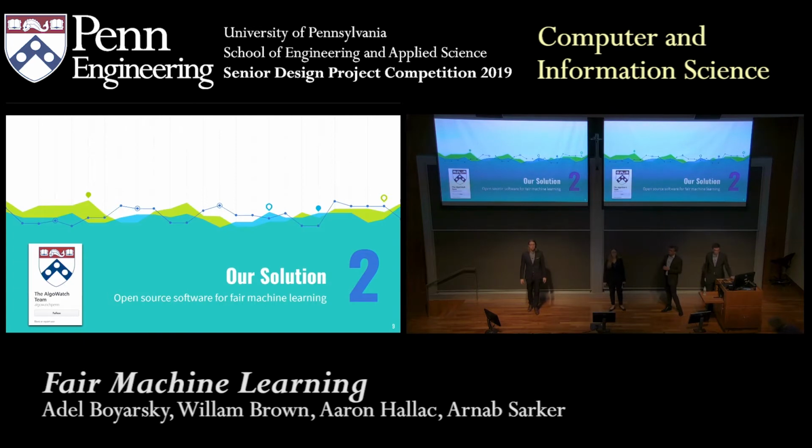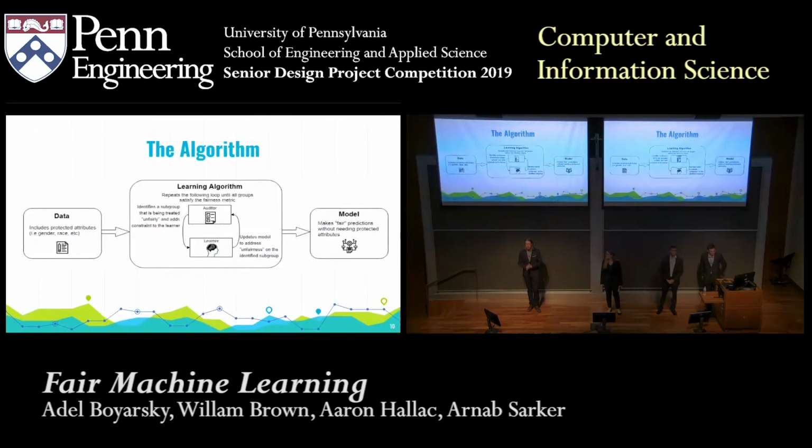So what can we do about it? Our project and our solution is an open source software package for fair machine learning, specifically with a focus on subgroup fairness. It's available now on GitHub, and anyone can download it and train and audit a fair classifier with just a few lines of code. This is designed to be something accessible to individuals without much background in machine learning, and we provide tools both for creating the algorithm itself and for taking an existing model that you already have and understanding how biased it is and for what parts of the population.